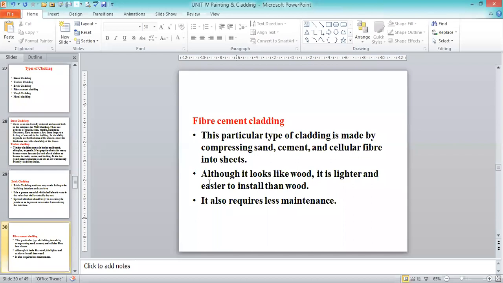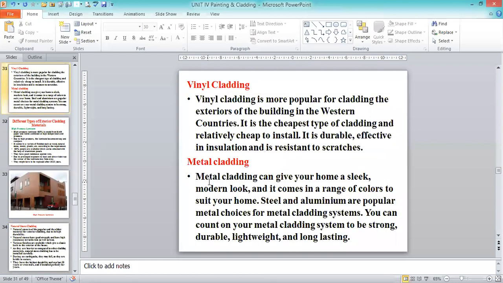Then vinyl cladding or metal cladding. Vinyl cladding is more popular for the exteriors of buildings in Western countries, not in our country, India, from the point of view of the weather conditions. It is the cheapest type of cladding and relatively cheap to install. It is durable, effective in installation, and resistant to scratches.